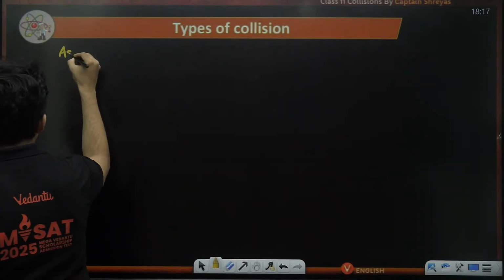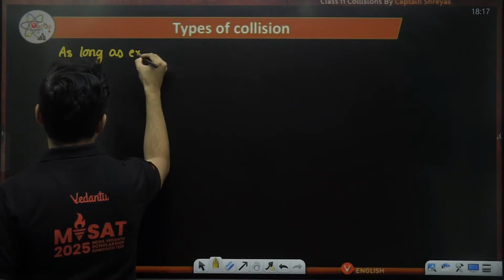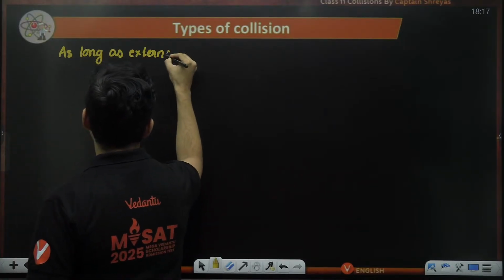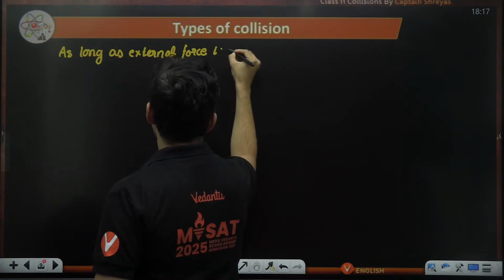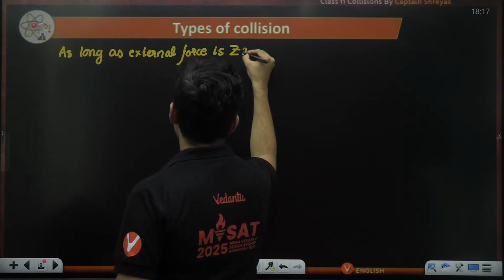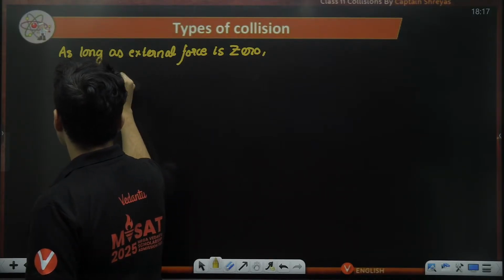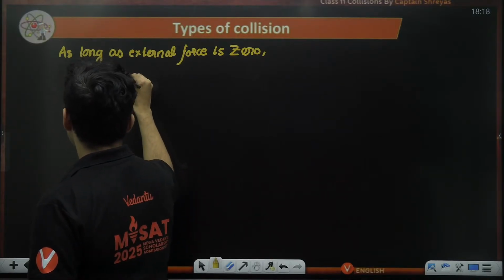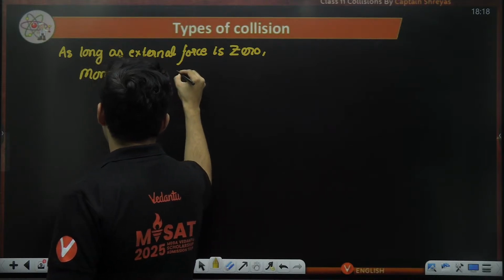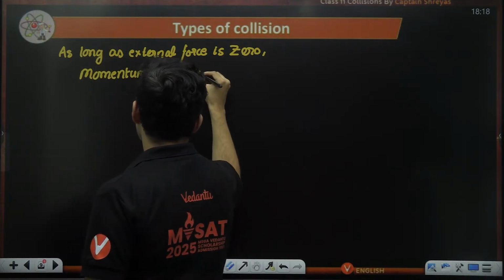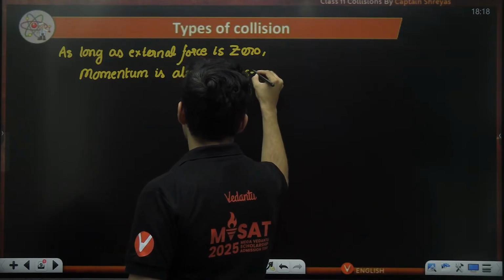As long as external force is 0, momentum is always conserved.